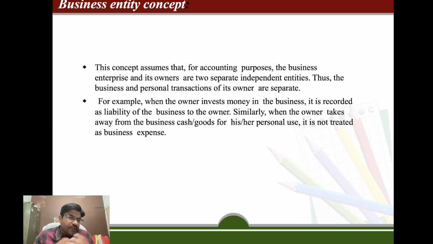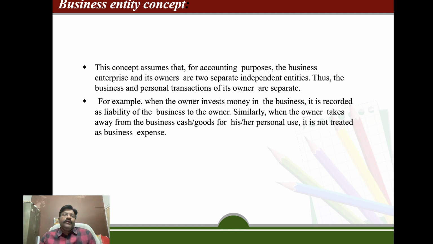For example, when the business owner invests money in the business, it is recorded on the liability side of the business as owed to the owner, because it is the responsibility of the business to return the money invested by the businessman. Similarly, when the owner takes cash or goods from the business for personal use, it is not treated as a business expense. It is always treated as drawings.